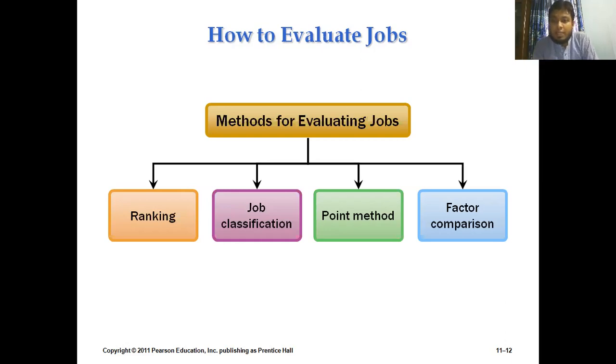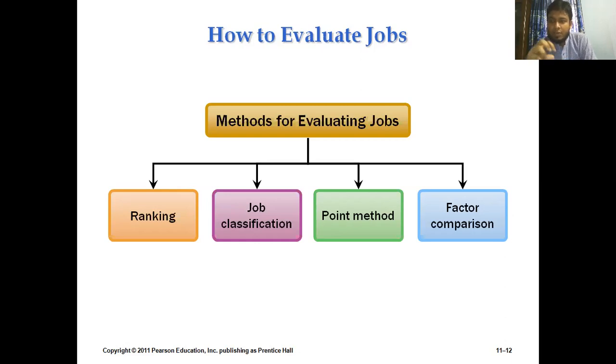And the final method of evaluating a job is the factor comparison method. Whenever we consider the factors related to a particular job, that is basically the factor comparison method. In a particular organization, there are different sorts of activities, and whenever we develop the pay rate for a particular category, we consider the factors related to it.